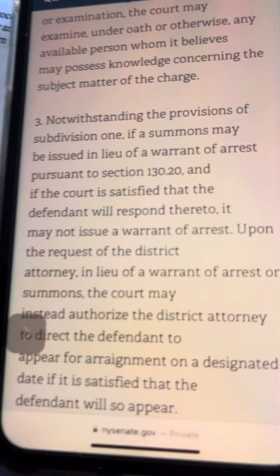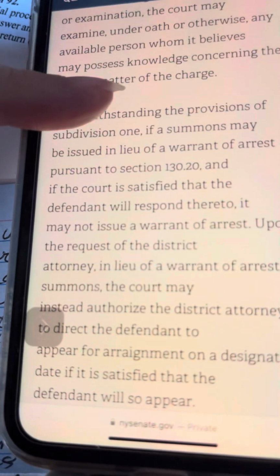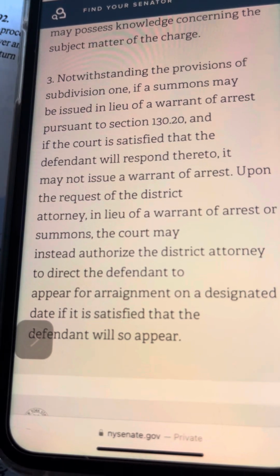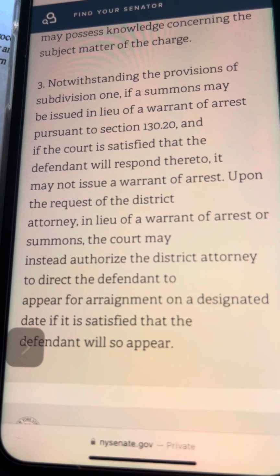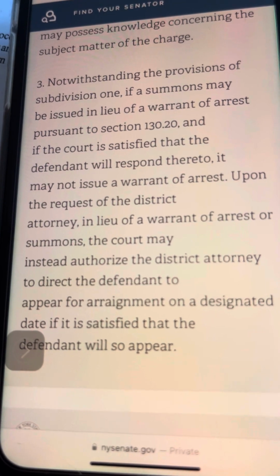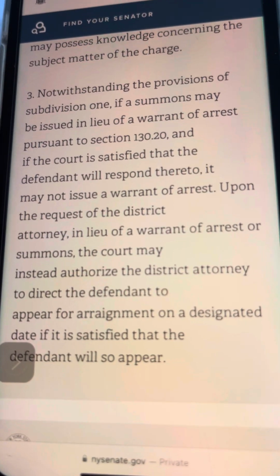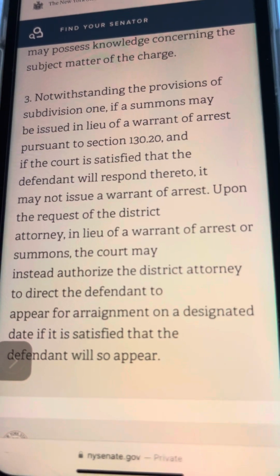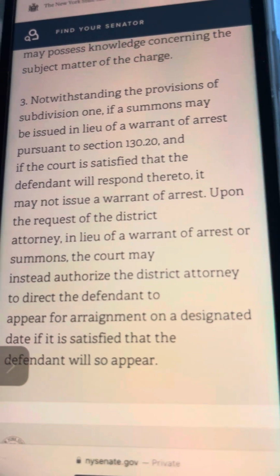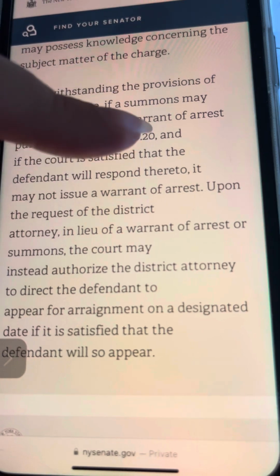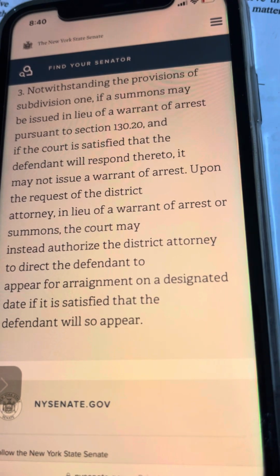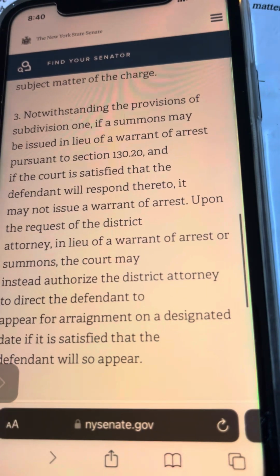Upon the request of the district attorney, in lieu of a warrant of arrest or summons, the court may instead authorize the district attorney to direct the defendant to appear for arraignment on a designated date if it is satisfied that the defendant will appear. So those are the options that are coming up.